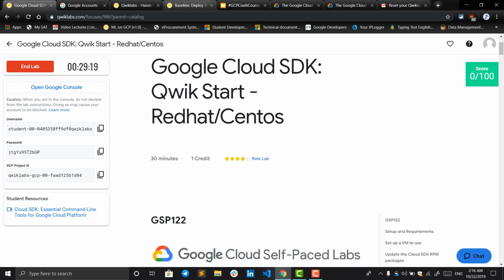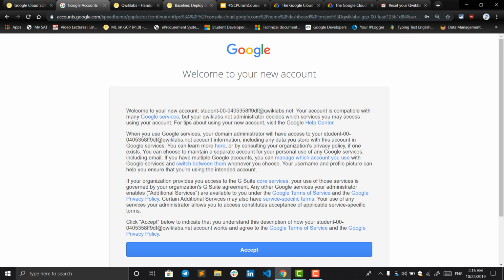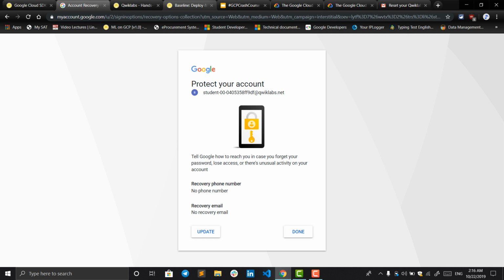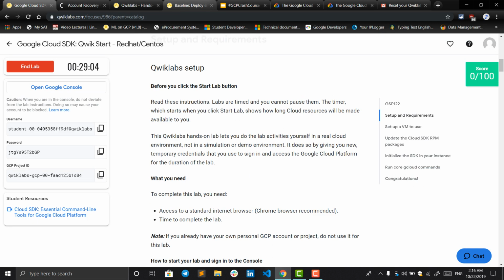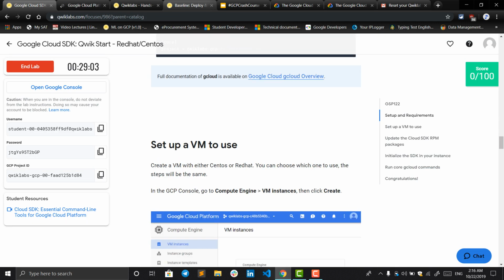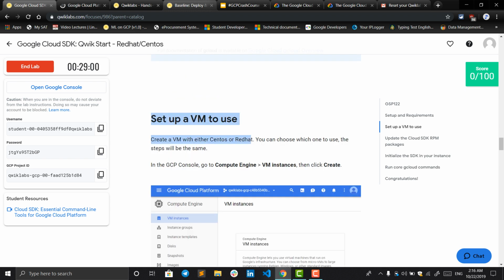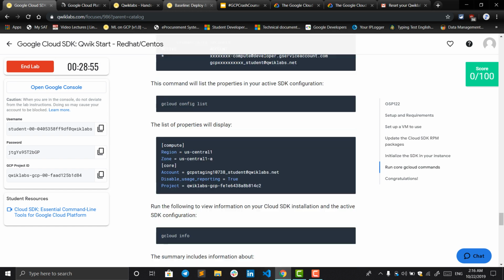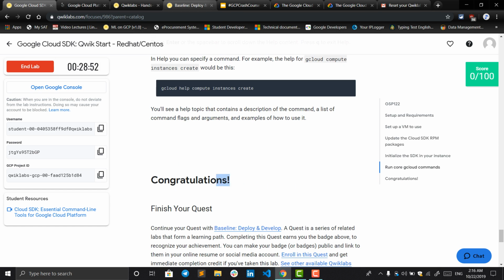This is a project ID. This is a really important thing: you need to make sure that you are working in the correct project ID. So you opened a Quick Lab account, which is provided by Quick Labs, which will give you free access to this lab. These are the instructions that are written over here, and you have to follow these instructions to complete the lab. As soon as you see this over here and a 100 score, then you are good to go. Congratulations, you've completed your lab.